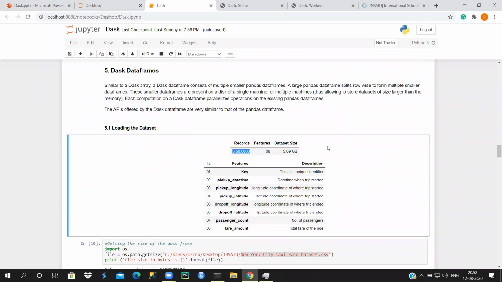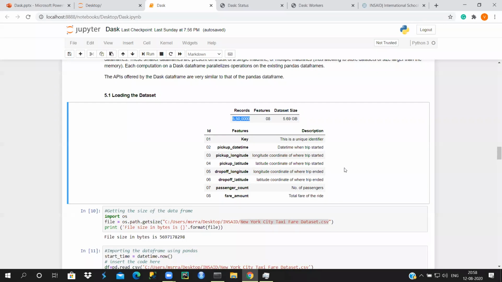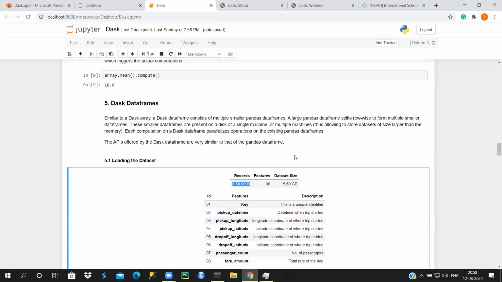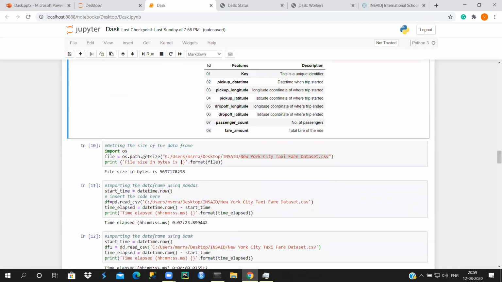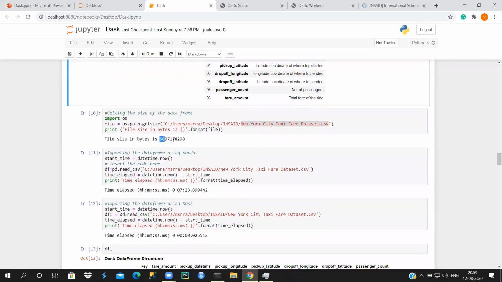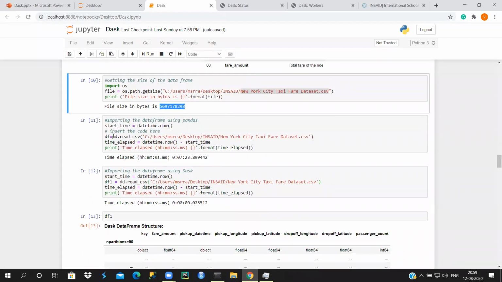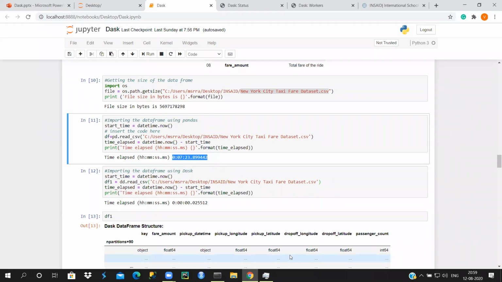Now if we have this kind of large data set and you try to run it on a system, you compute the size and then load it with pandas. The time it has taken is around 7 minutes 23 seconds. Do you think this is a lot of time in terms of loading a data set? What would be your response?